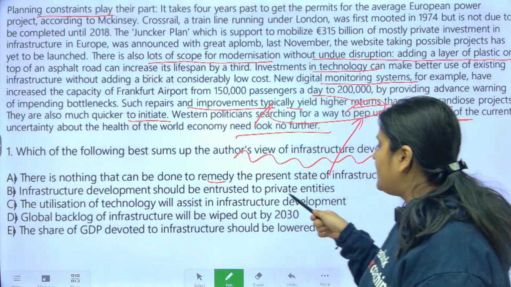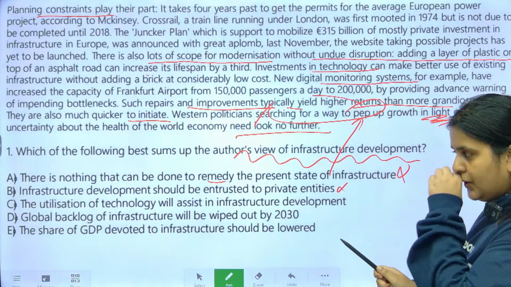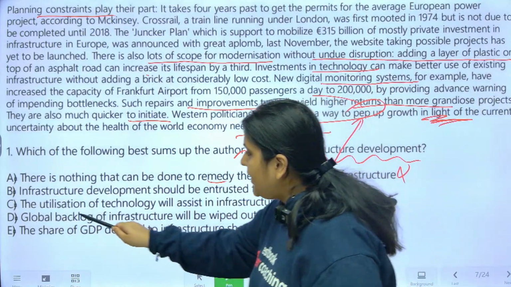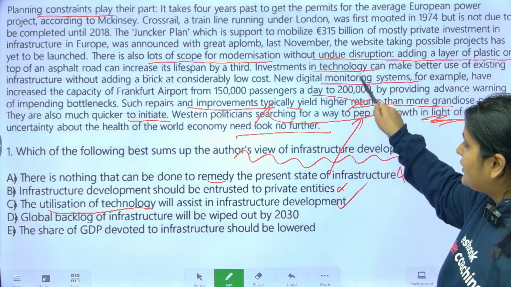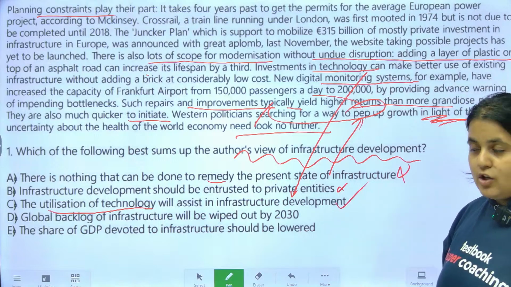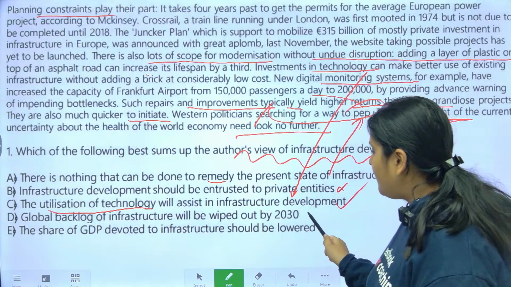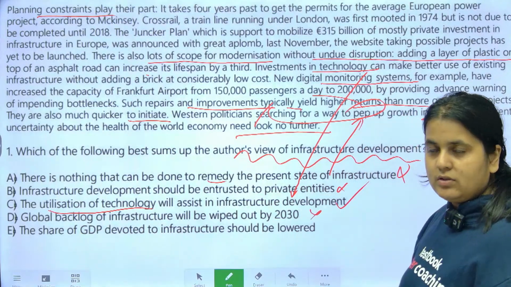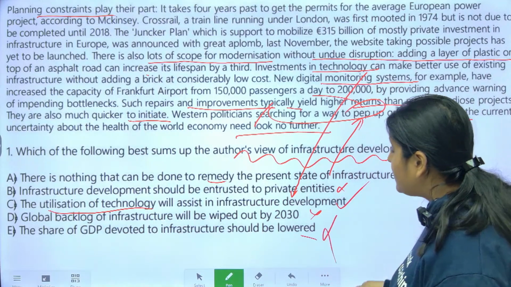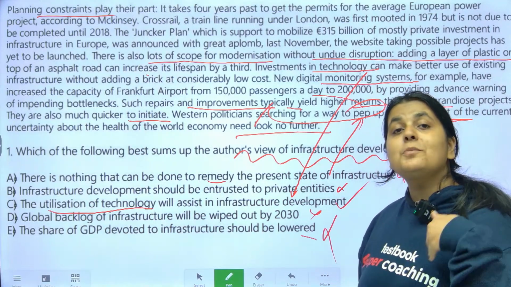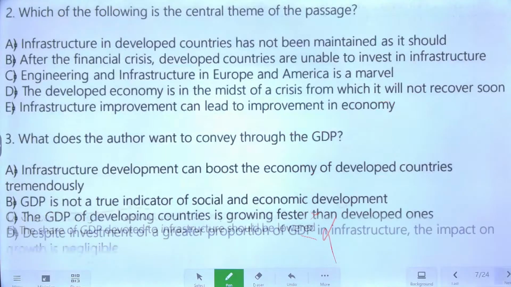Infrastructure development should be entrusted to private entities. This is not given anywhere, and this is not even the main point of the author. Utilization of technology. Last para का role देखो. Last para basically talks about investment in technology. Global backlog of infrastructure will be wiped out by 2030. No. The share of GDP devoted to infrastructure should be lowered. Absolutely not. The author in fact says कि that should be increased. Very good, guys. I'm very happy. The answer is C. Wonderful.